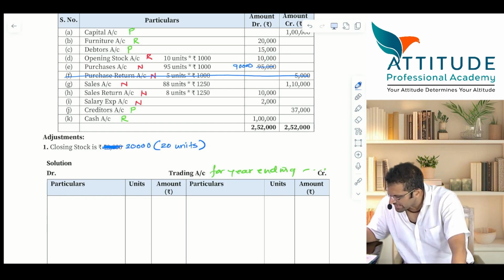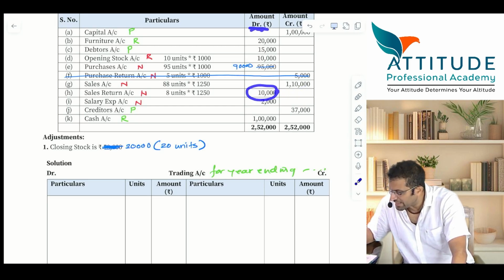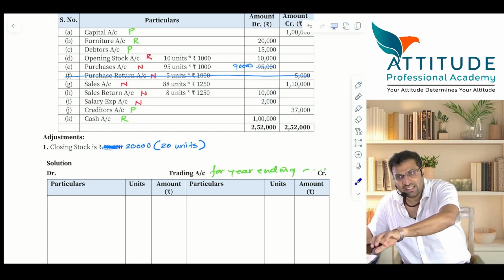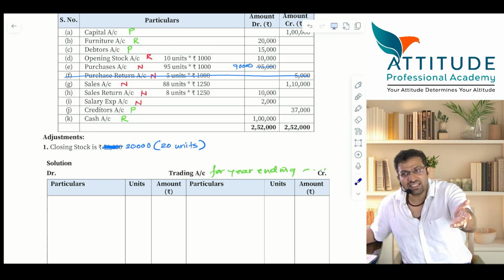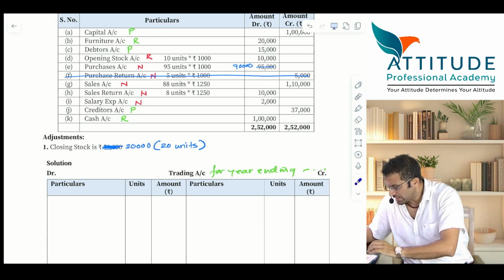Similarly, tell me what is sales return? How much is sales return? This should get transferred to sales account. Now sales return is showing what balance? Debit balance. Very good. If it has to get closed, it has to be credited. So sales return has to be credited, and some other account should be debited. Which is that account? Sales account, because it is getting transferred to sales. So tell me the entry.